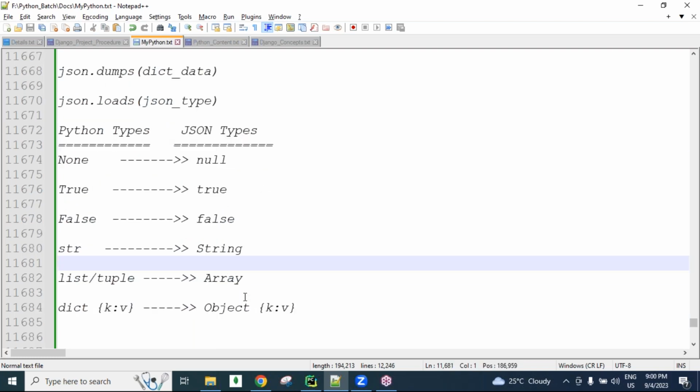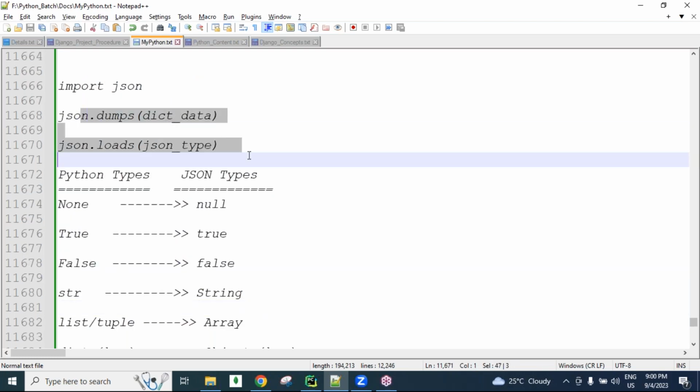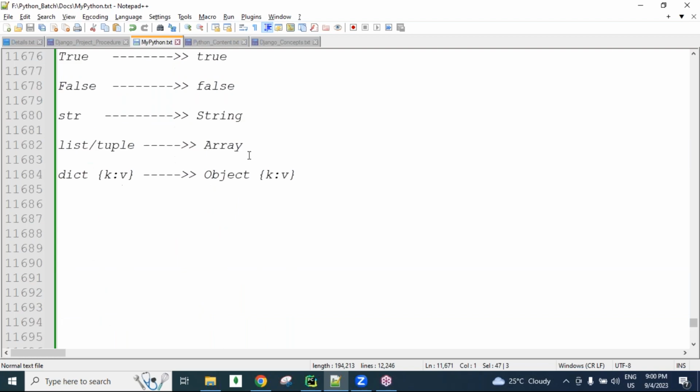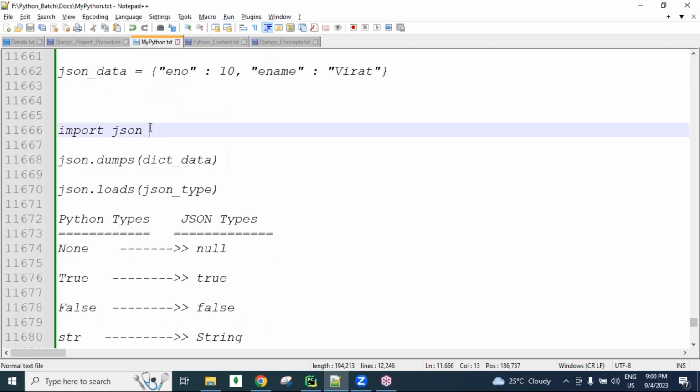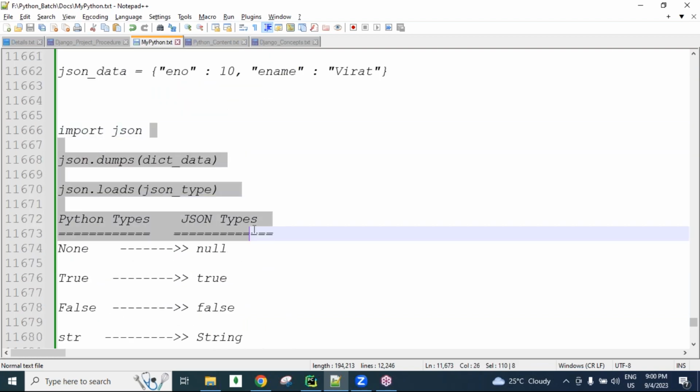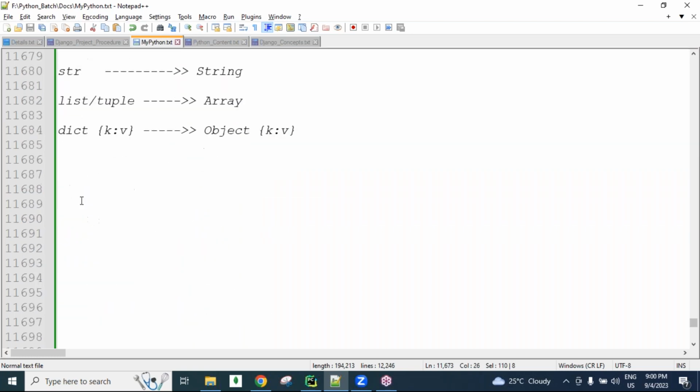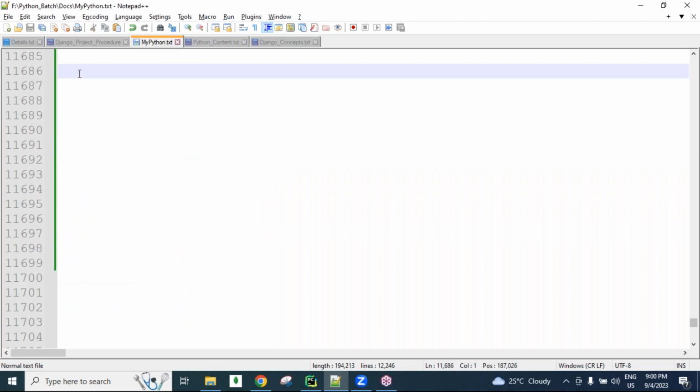Today also we are going to do one basic program. In that I will also use the dumps method and loads method concepts. So that's why I'm not explaining much more here theoretically. Directly program-wise I will show you, guys. Okay, next.